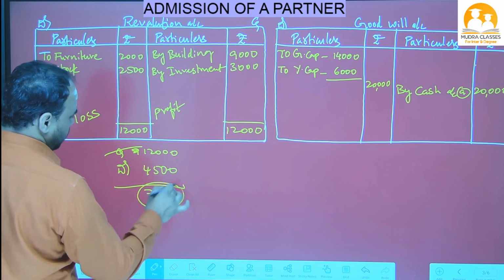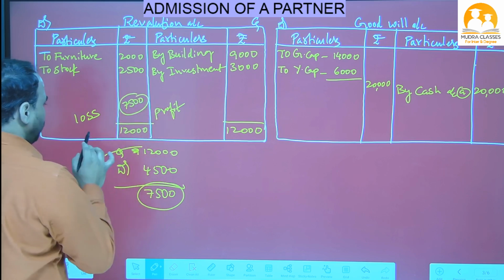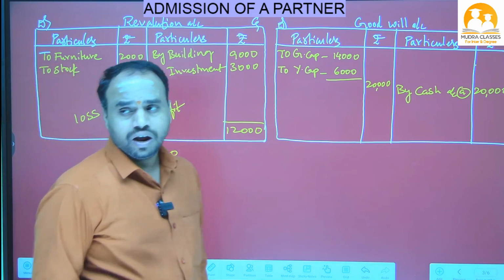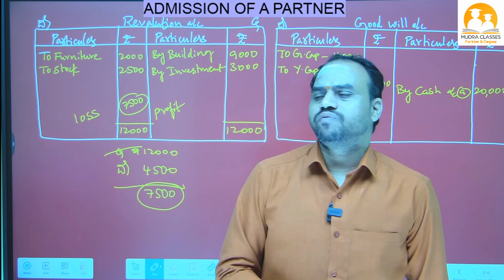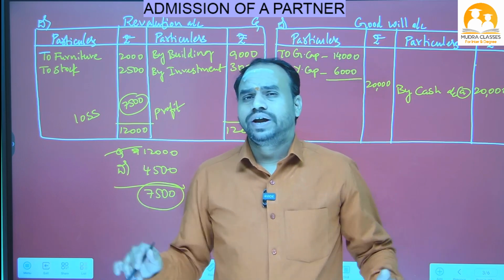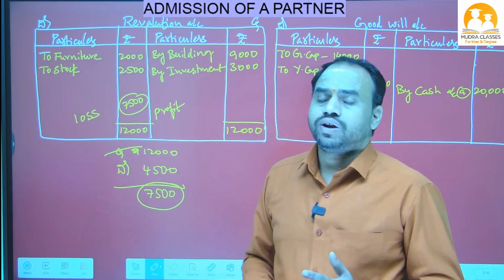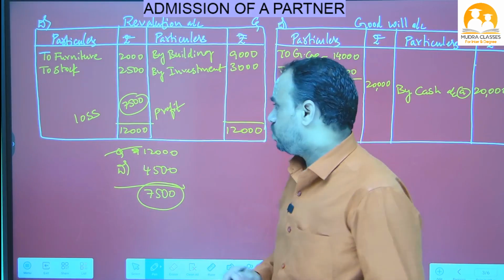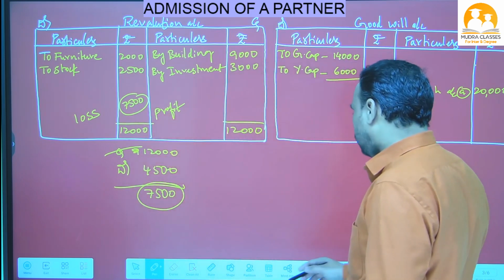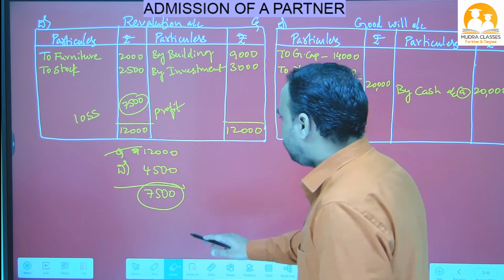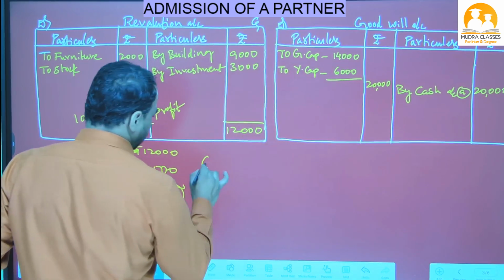This 7,500 is a profit we have to distribute to the two partners in the old ratio. Remember one thing: only goodwill we have to share in the sacrificing ratio. Remaining all items, like general reserve and profit on revaluation, we have to transfer in the old ratio. So these 7,500 we have to transfer to the old partners in which ratio? Old ratio. That one you have to remember.